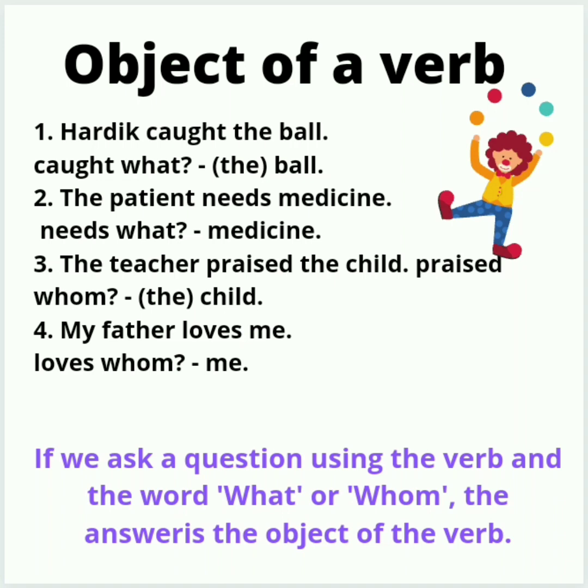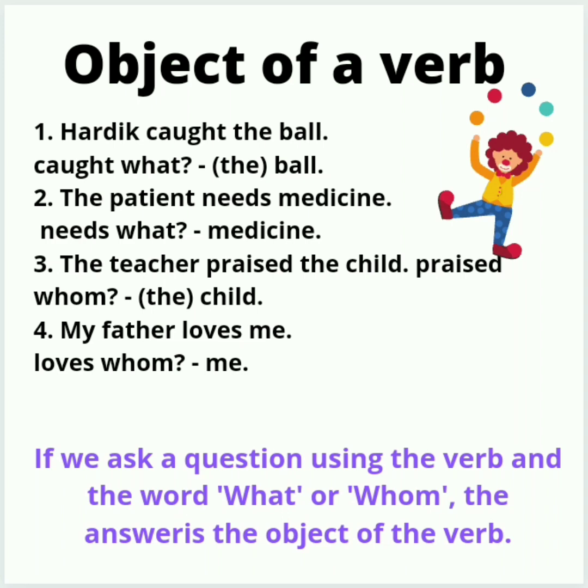The patient needs medicine. Who needs medicine? That will give us subject. But if I ask needs what, then the answer is medicine, and that is the object of the verb. The teacher praised the child. Who praised? That will be subject. And praised whom?